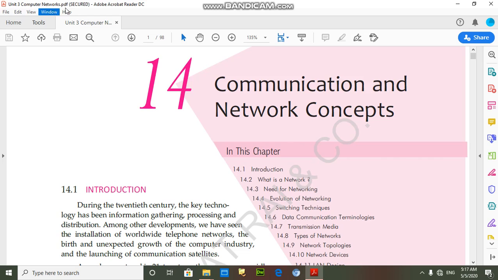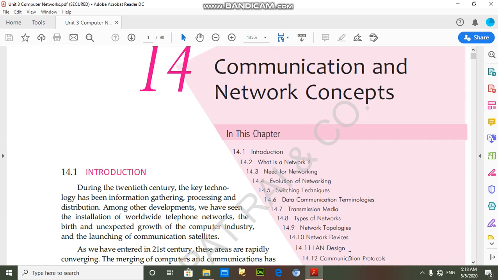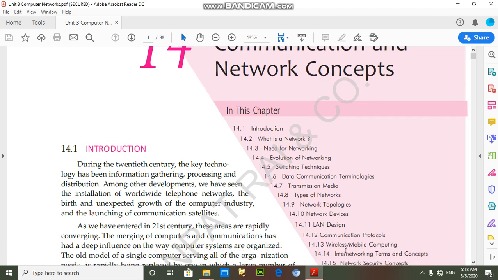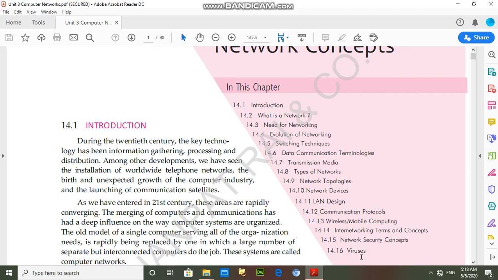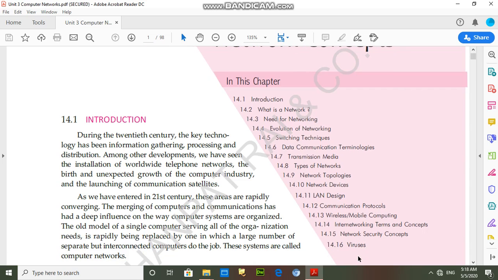So students, in this unit 3, computer network, we have to study the introduction of computer network, what is network, need for networking, evolution of networking, switching technique, data communication terminology, transmission media, types of network topology, network devices, LAN design, communication protocol, wireless mobile computing, internet, internetworking terms and concepts, network security concept and viruses.